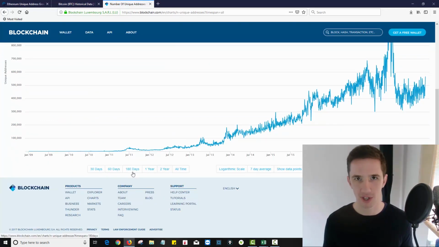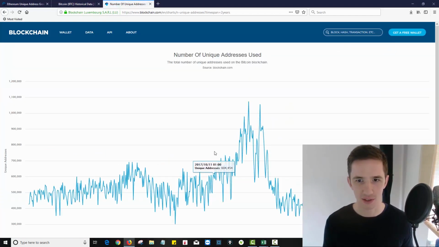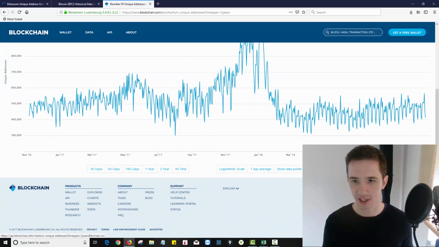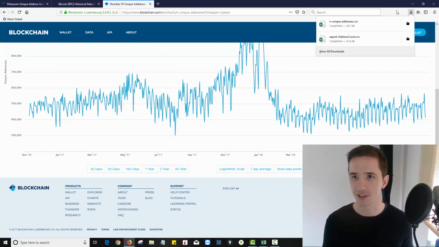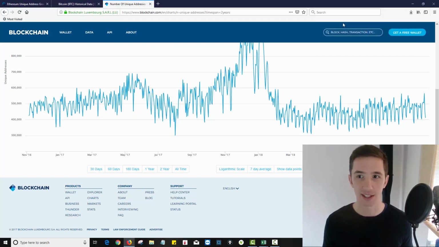You don't want to do this for all time, because it doesn't give you every single day. I want to do this for, say, the past 2 years. So I'm going to go there and click on the CSV icon over here. I'm going to hit save file, okay. Click on this little blue download arrow and then hit the Excel file.